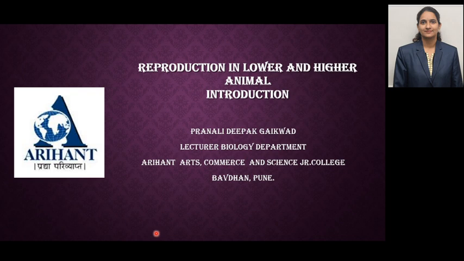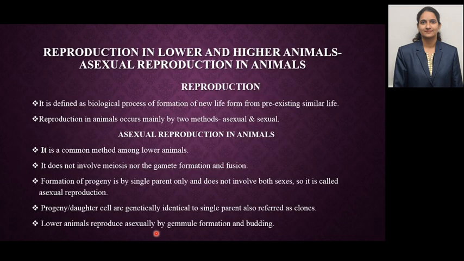Today we are going to see reproduction in lower and higher animals. Introduction part. What do you mean by reproduction? It is a biological process of formation of a new life form from a pre-existing life form. Reproduction in animals mainly occurs by two methods, that is sexual reproduction and asexual reproduction. In today's session we are going to see asexual reproduction in detail in animals.